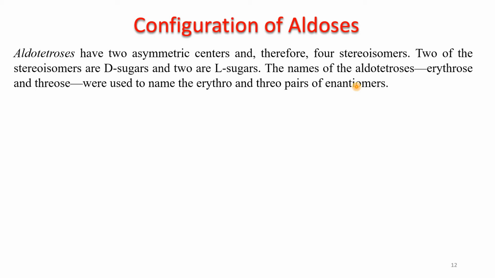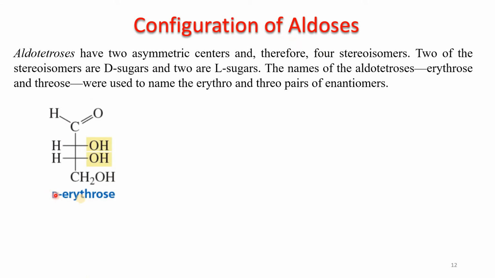The number of stereoisomers is given by the formula 2 raised to power n, where n is the number of stereocenters. For example, if there is only one stereocenter, 2 raised to power 1, so we have 2 stereoisomers. If n is 2, 2 raised to power 2 is 4, then we have 4. If 3, then 2 raised to power 3 is 8, and so on.